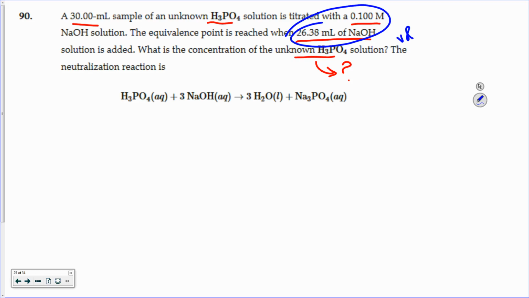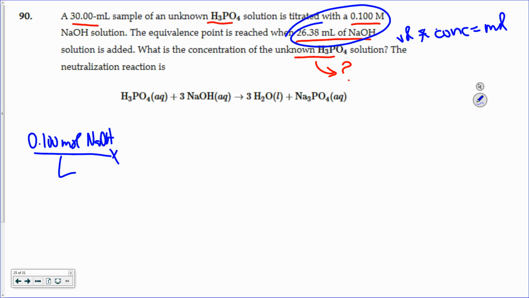The key to realize on this problem is I've got a volume and a concentration, and volume times concentration equals moles. So I can take those two pieces of information and put them together. I've got 0.1 moles of NaOH per liter of solution times the volume of it. I'm going to go ahead and take from milliliters to liters.